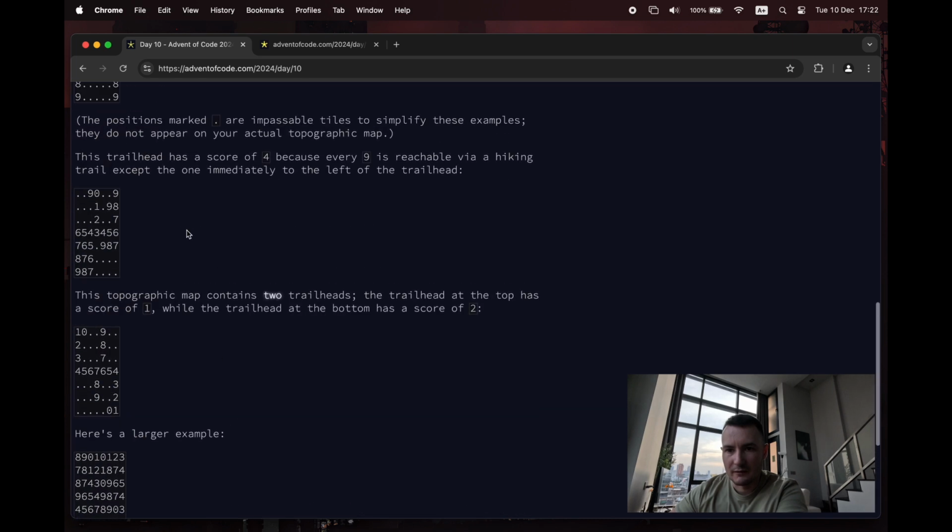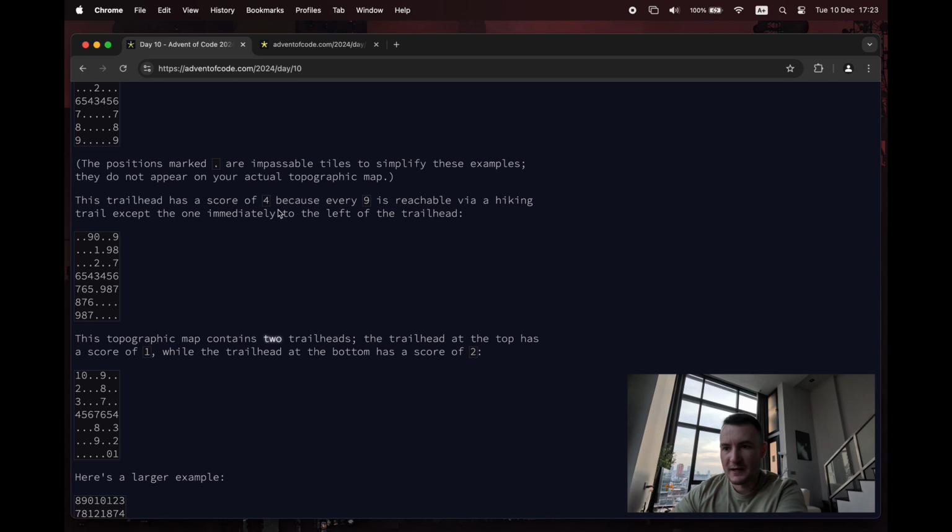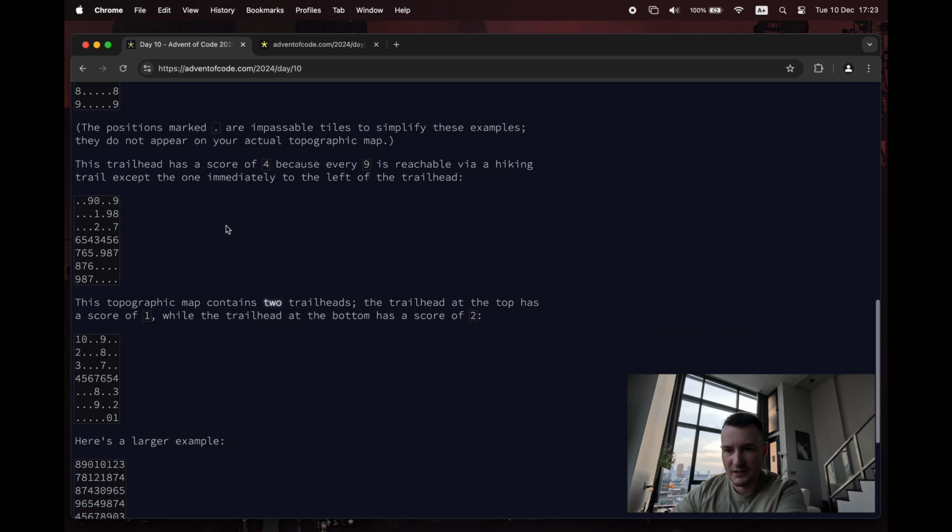So where were we? This trailhead has a score of 4 because every 9 is reachable via a hiking trail except the one immediately to the left of the trailhead. So 0, 1, 2, 3, 4, 5, 6, 7, 8, 9. Okay, it's got 4. I trust it.